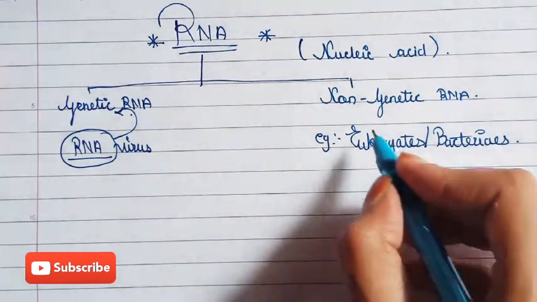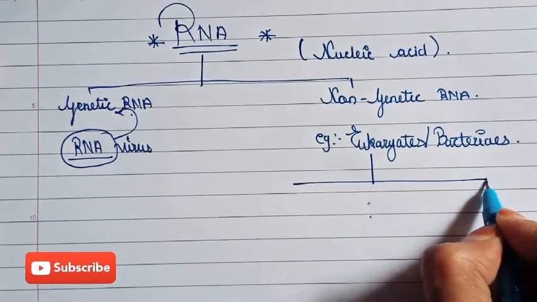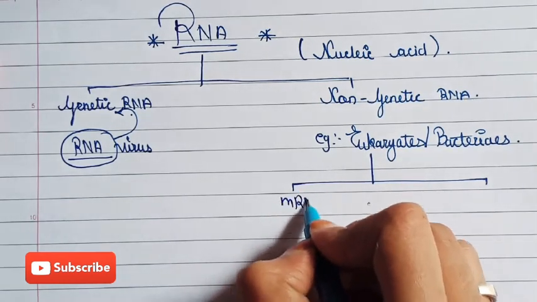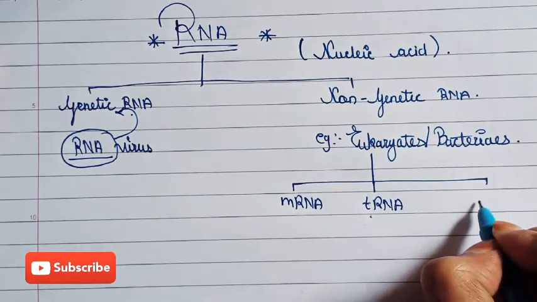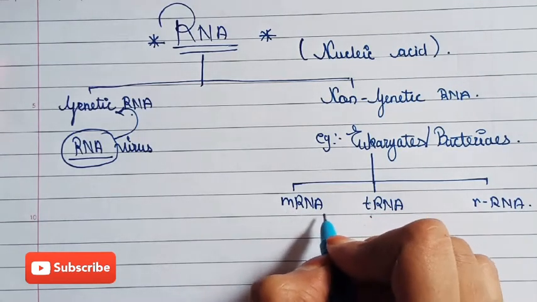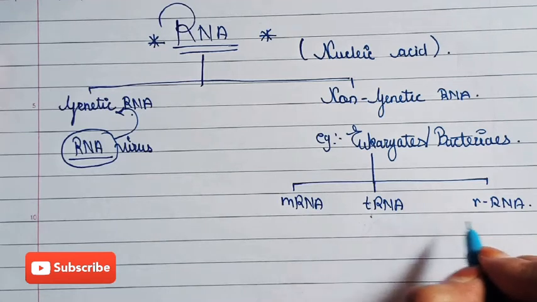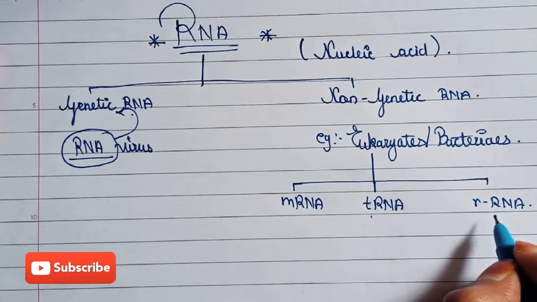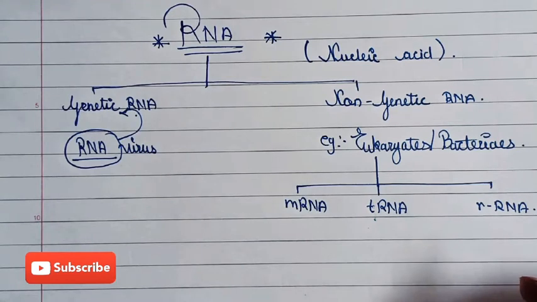Now non-genetic RNA has three different types on the basis of their function, that is mRNA, tRNA and rRNA. mRNA means messenger RNA, tRNA means transfer RNA and rRNA is ribosomal RNA. Now we are going to see the structures of mRNA, tRNA and rRNA.